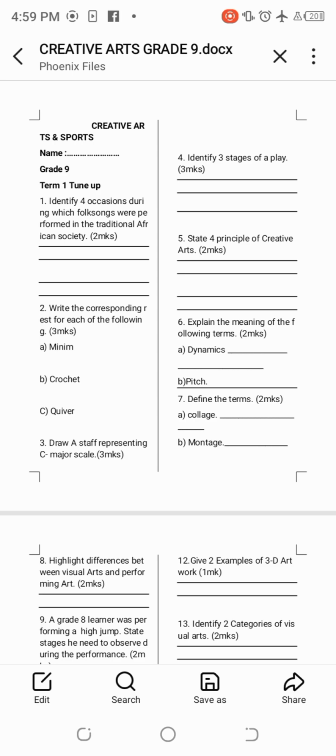Dynamics is the loudness or softness in music. Then pitch is the highness or lowness of music. Number 7, of volume, volume in music.